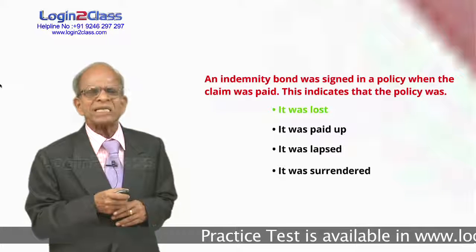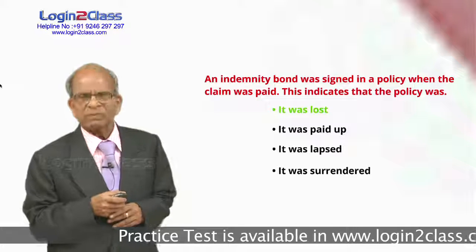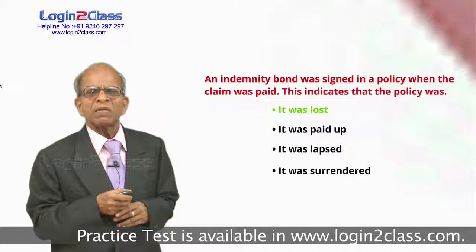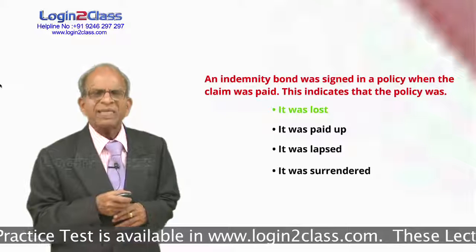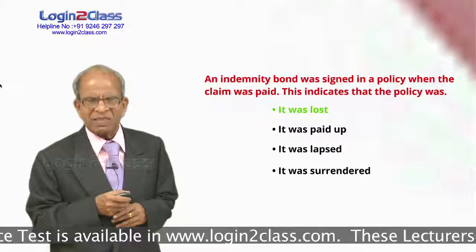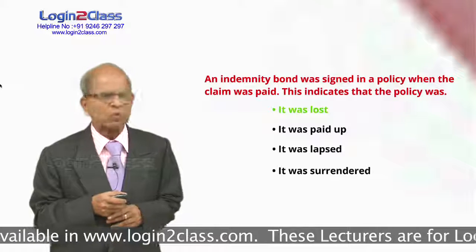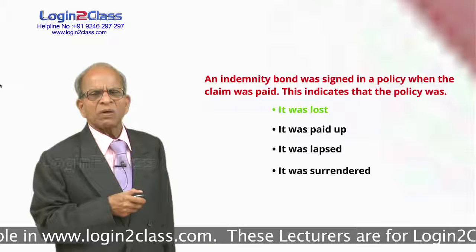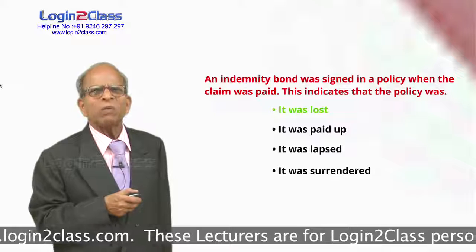The procedure in such cases is he has to execute an indemnity bond saying that in case the policy is subsequently traced and misused by somebody and the insurance company incurs any loss, that loss will be made good by the policyholder and the surety also.